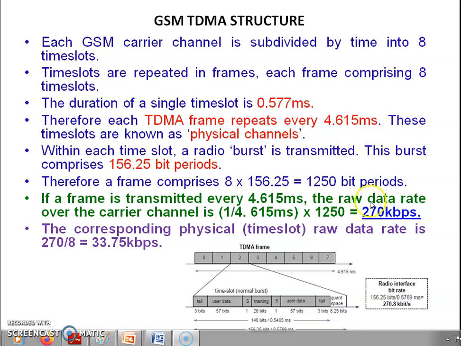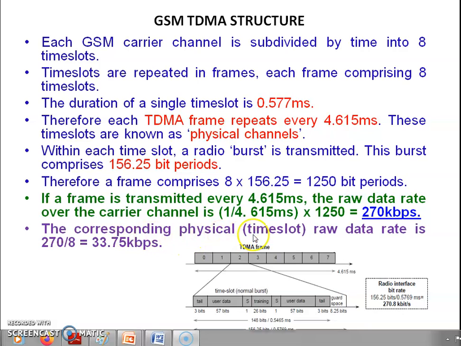You have to understand and remember this figure, 270 kbps. So this 270 kbps is the ultimate bit rate that gets transmitted after the modulation is done on the information given by the user.